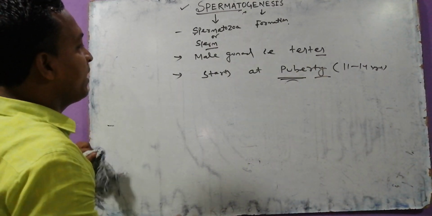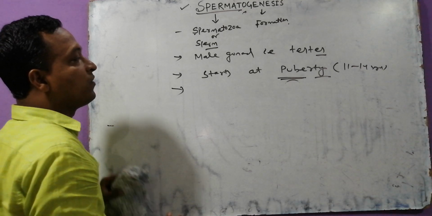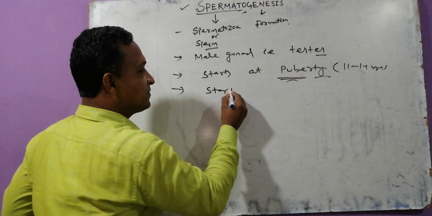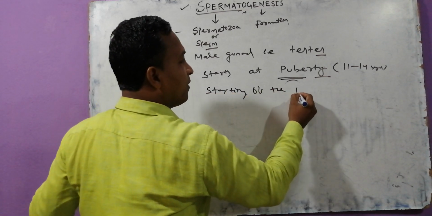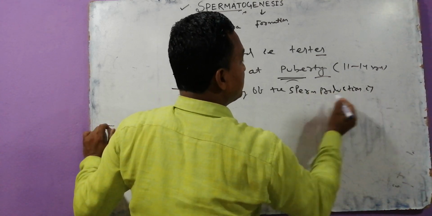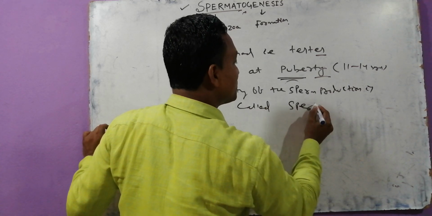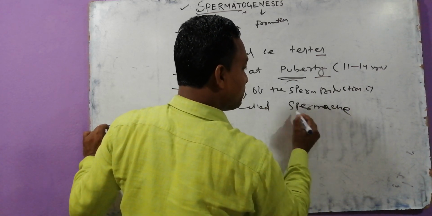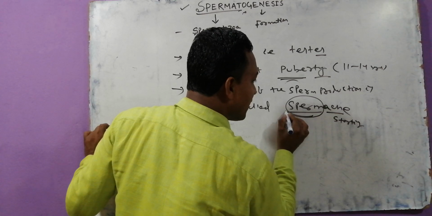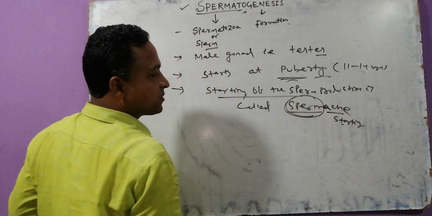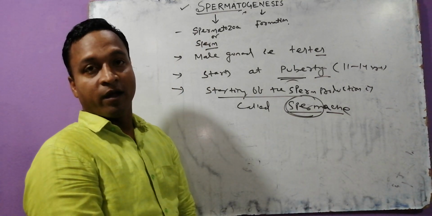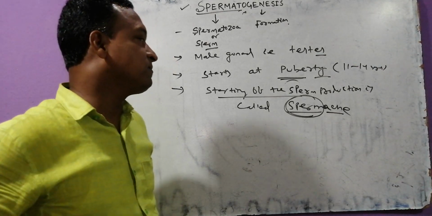Next point: the starting of the sperm production is called spermiogenesis. Sperm means starting. When sperm production is started, we call that spermiation. So the starting of the sperm production is called spermatogenesis. This is an important short question from the NEET exam point of view.